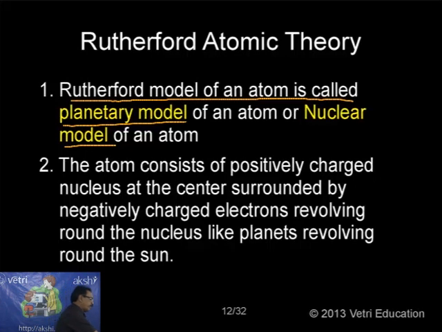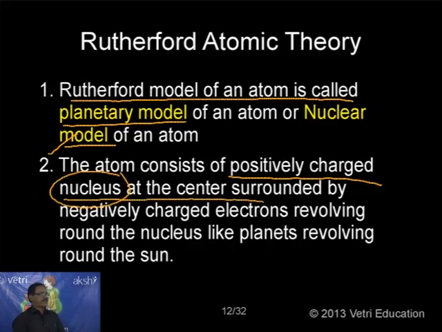Second, the atom consists of a positively charged nucleus at the center, surrounded by negatively charged electrons revolving around the nucleus like planets revolving around the sun. This is the most important postulate proposed by Rutherford.